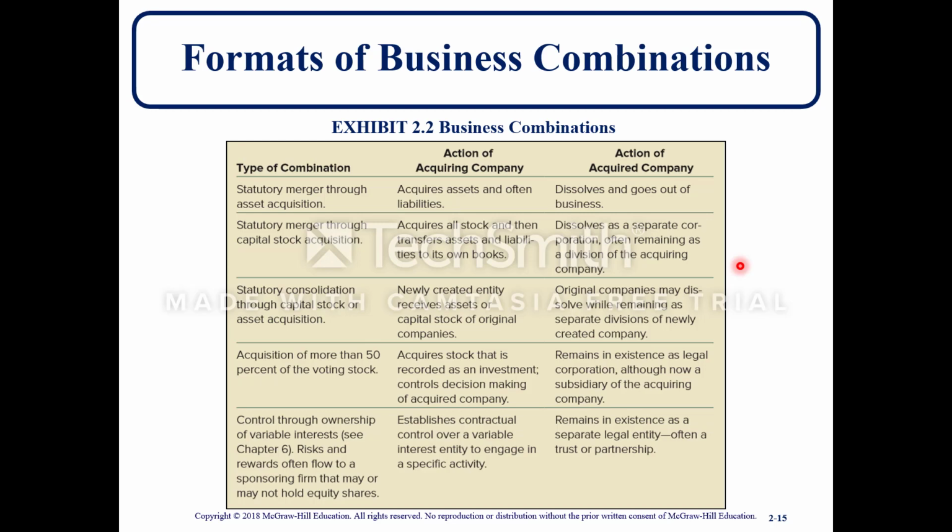As an example, the acquiring company will be Facebook, and the acquired company will be WhatsApp.